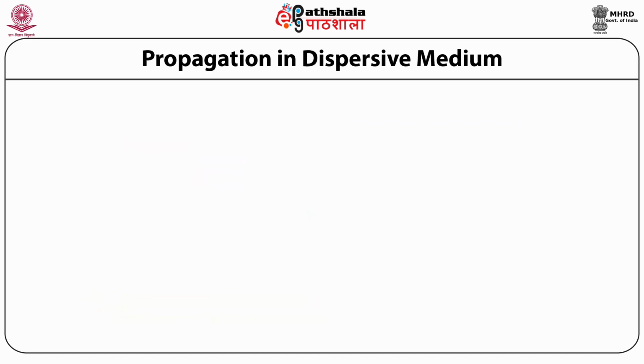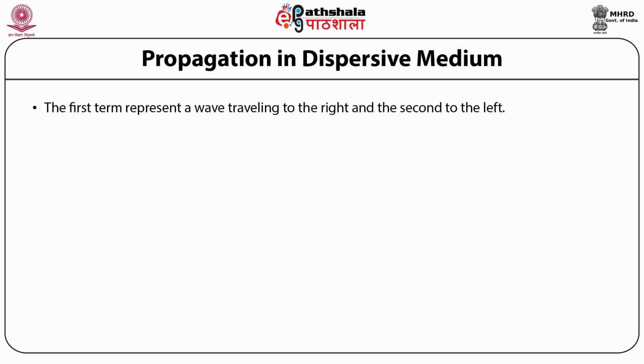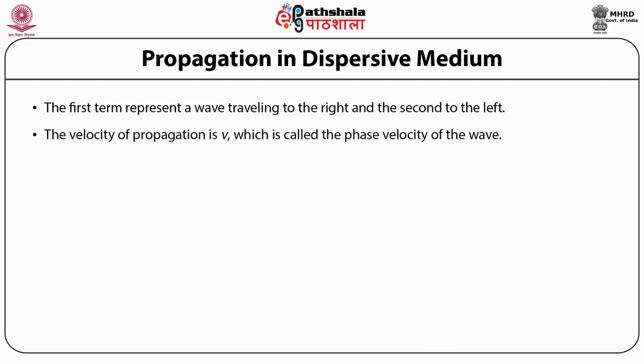Propagation in dispersive medium. Now, if we look at the general solution in terms of the Fourier transform that we have used, then we see that the first term on the right hand side denotes a wave traveling to the right. That is, if we are taking the x-axis as the positive axis in the right direction, then the first term represents a wave traveling in the positive x direction, while the second term on the right hand side denotes a wave traveling to the left. Here the velocity of the propagation of the electromagnetic wave is given by v, and this is also called the phase velocity of the wave.